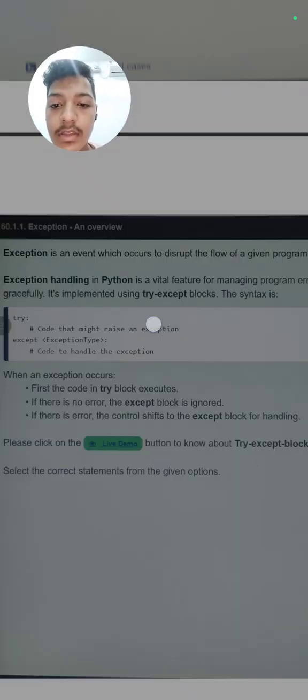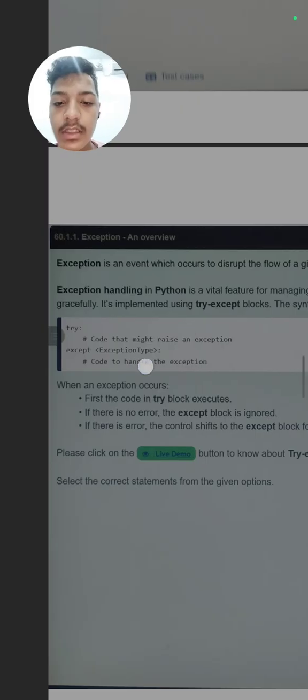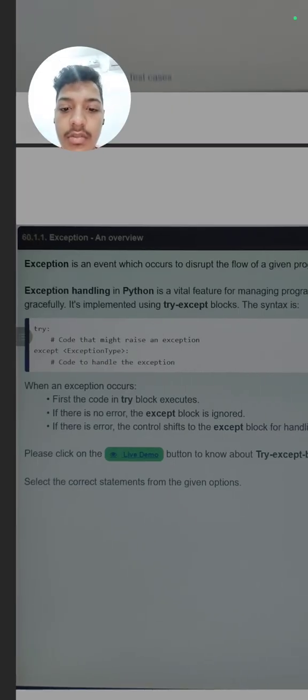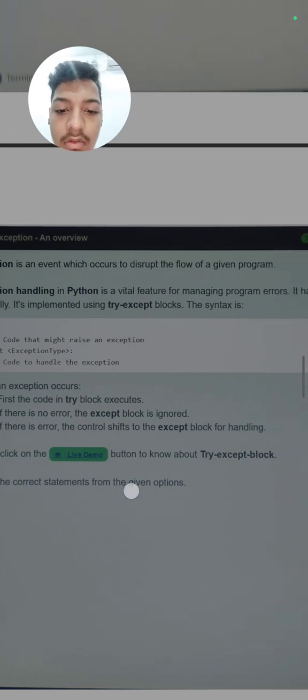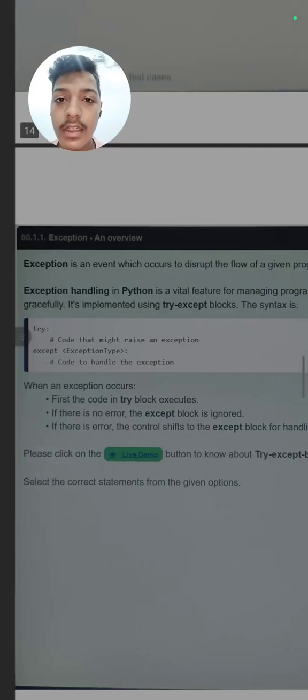If there is no error, the except block will not work, and if there is an exception, this except block will be executed. So if there is an error, the control shifts to the except block for handling. This is the same as if else. Like in this, if the condition is true, it will work. If the condition is false, then the else condition will work.